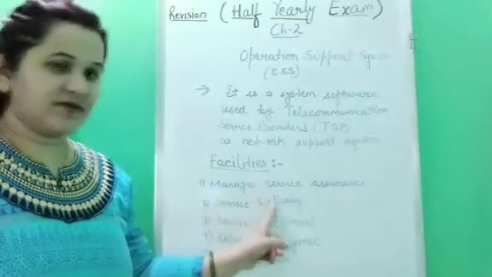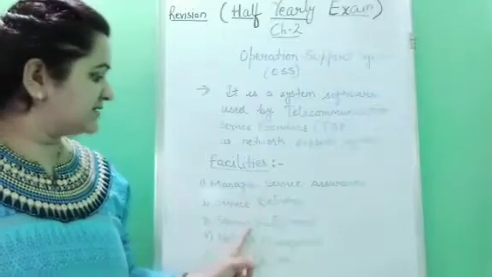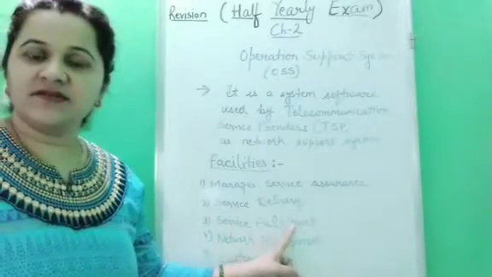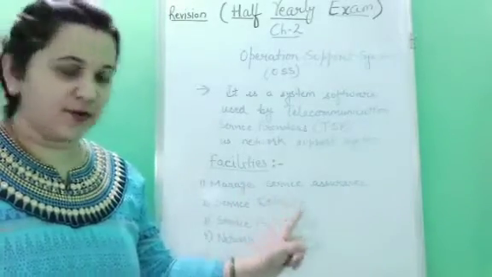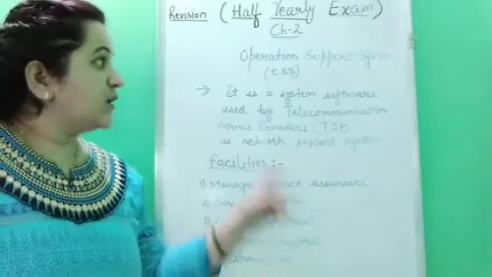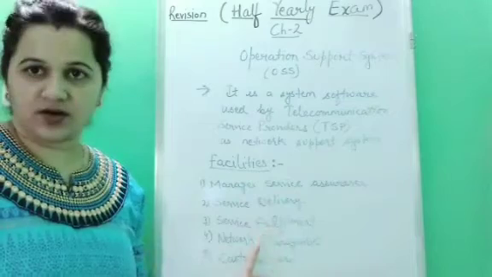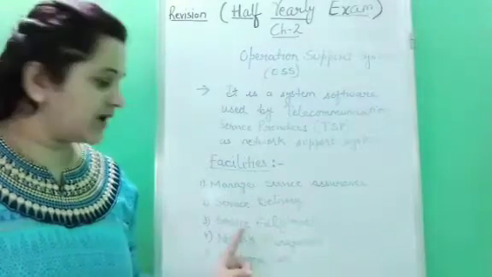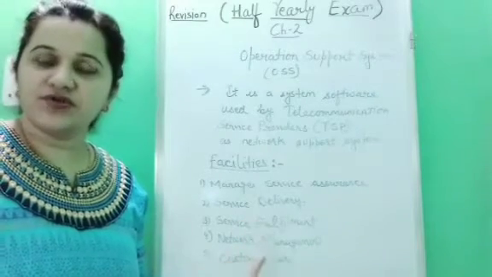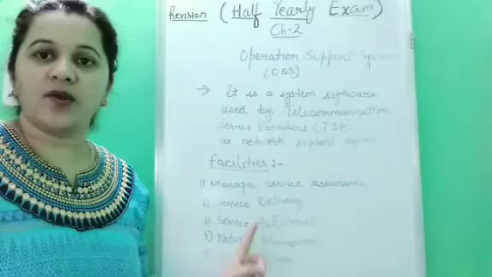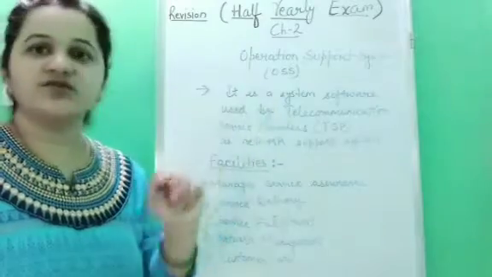Next is service delivery. They make sure that all the services are delivered to you properly. Next is service fulfillment. Whatever services are delivered to you, they make sure that they will fulfill all the requirements. Next, network management. With the support system, they manage the network, telephone network, connectivity. Next is customer care, means whatever query you have, whatever questions you have, you can ask them by calling a care number. Okay children, so that is why these companies use operation support system.